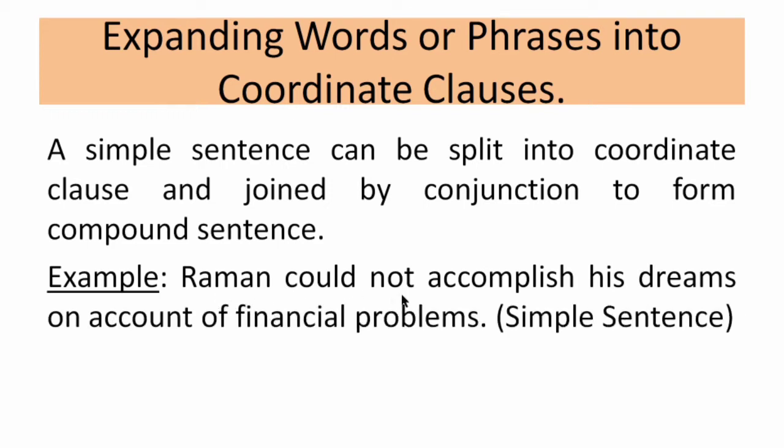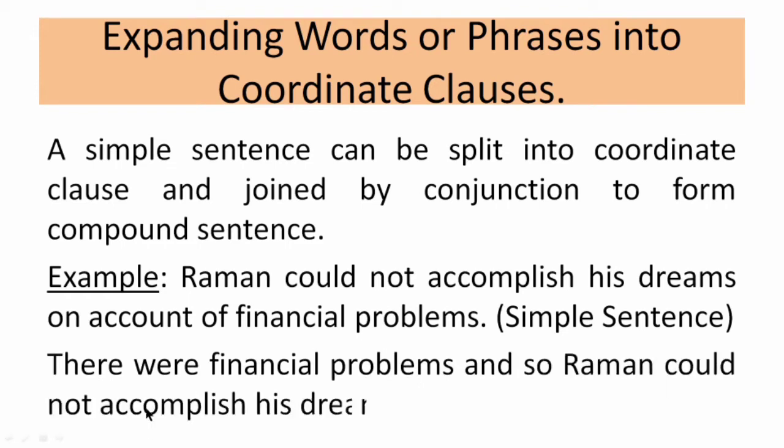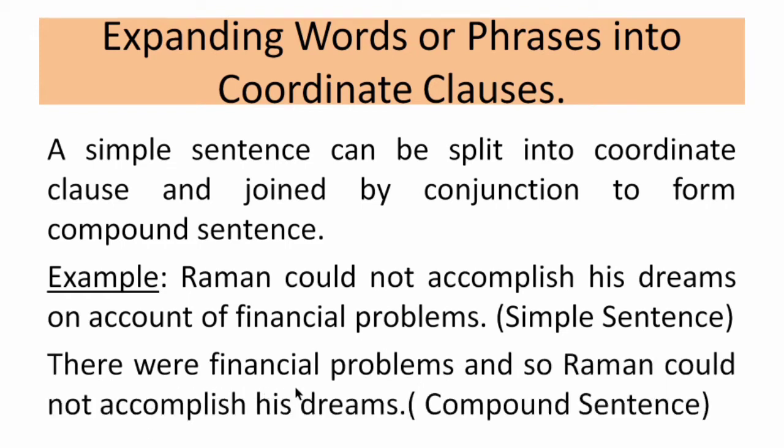Raman could not accomplish his dreams on account of financial problems. So this is a simple sentence. Why? Because it has one subject and one predicate. So how do we split this into a compound sentence? Just see the sentence: There were financial problems and so Raman could not accomplish his dream.